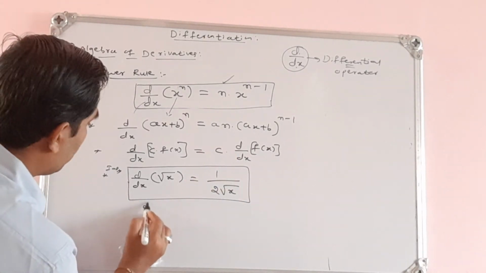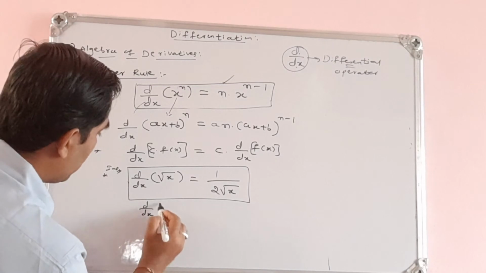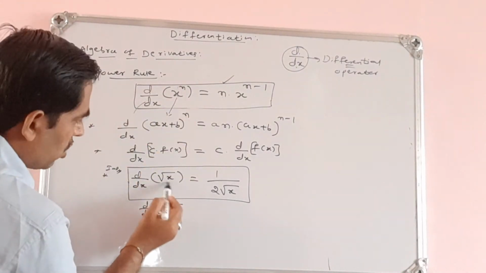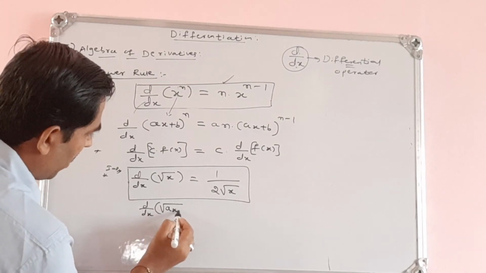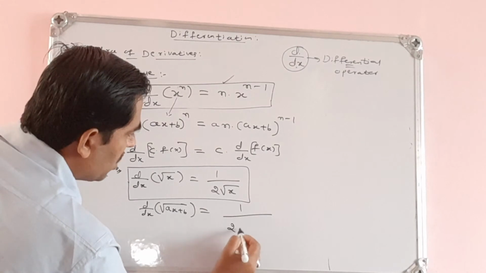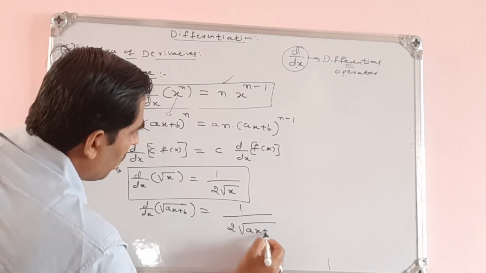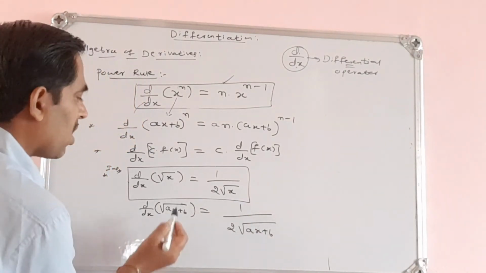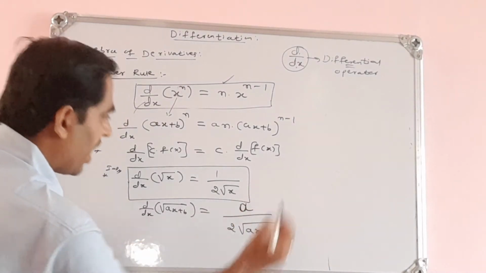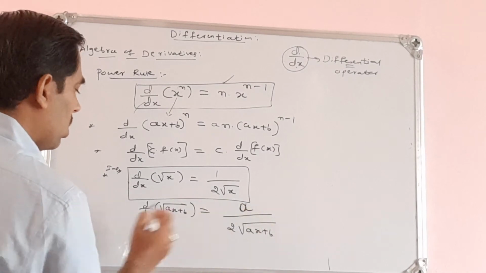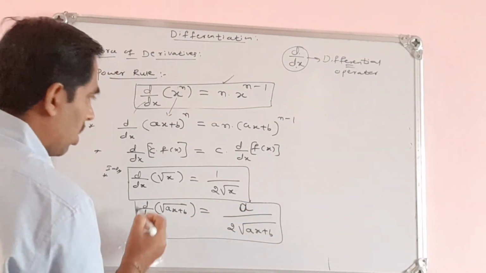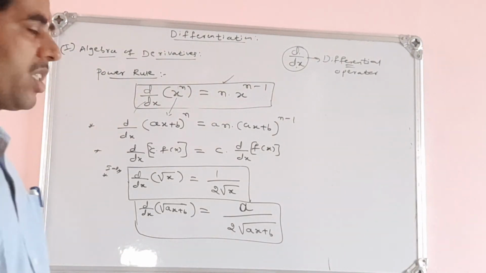So by using this, we can replace, as I did here, x by ax plus b under the square root. So what happens to the right hand side? In the same way we can copy this 2 root. Instead of x, what should we write? ax plus b. Then as the coefficient of x is a, I can write the numerator as a. So a divided by 2 root of ax plus b. This is also one of the standard results we have deduced in our previous class.